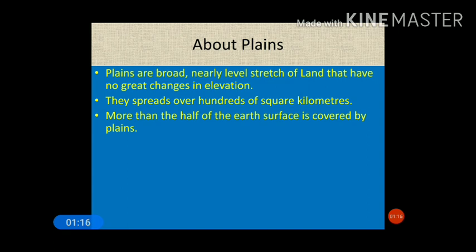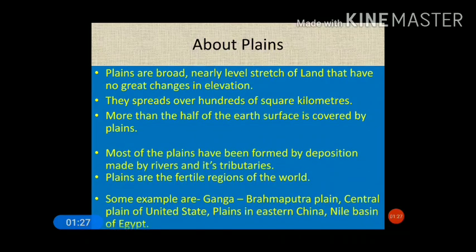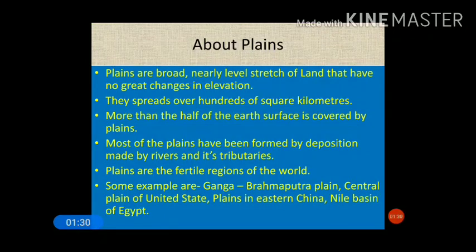More than half of the earth's surface is covered by plains. So the majority of the surface of the earth is covered by plains, and most of the plains have been formed by deposition made by rivers and their tributaries. The rivers draining from the mountainous region bring a lot of sediments and debris with them, and these debris, in the form of alluvium, are deposited in the low-lying areas by the rivers and their tributaries.